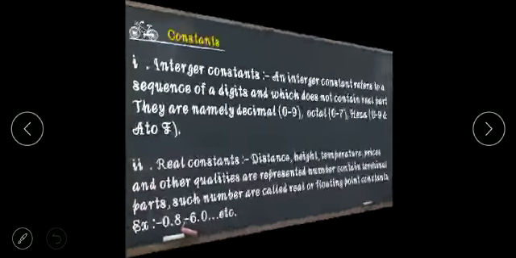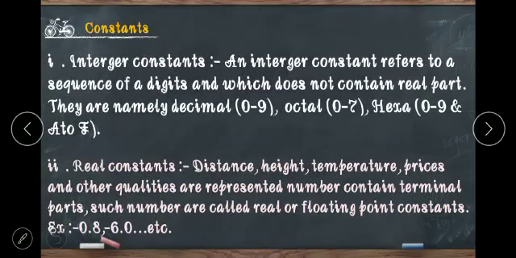Integer constants. An integer constant refers to a sequence of digits which does not contain a real part. They are namely decimal, 0 to 9, octal, 0 to 7, and hexadecimal, 0 to 9 and A to F. Now the real constants.